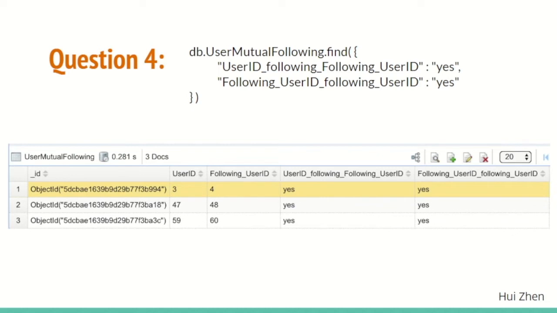The results of the mutual following users are shown in the table below, which in this case will be user 3, 4 following each other, user 47 and 48 following each other, and user 59 and 60 following each other.